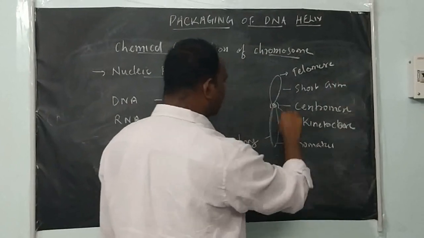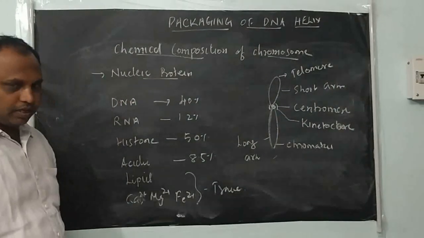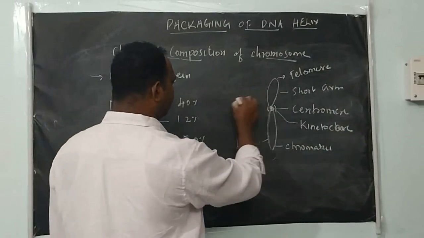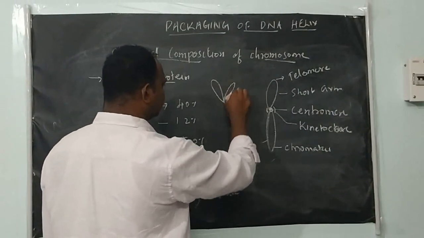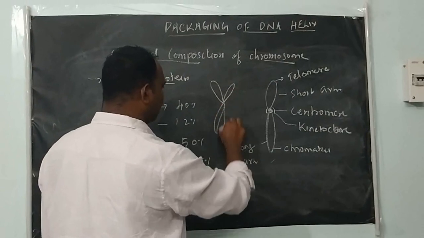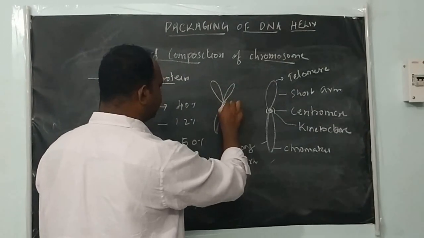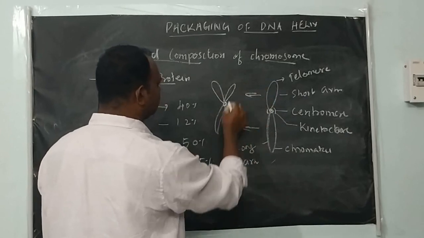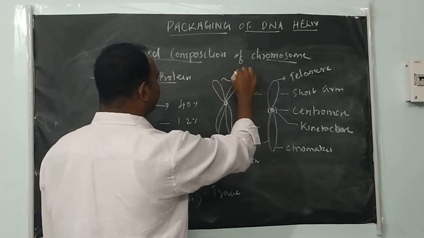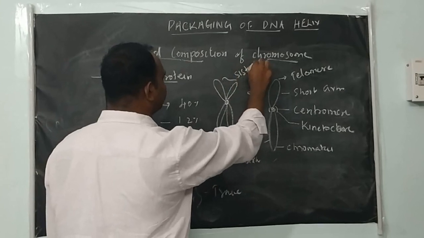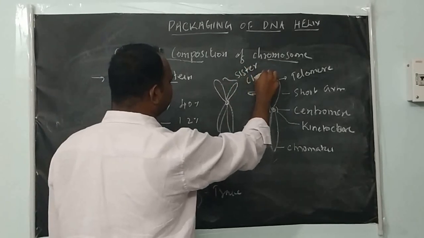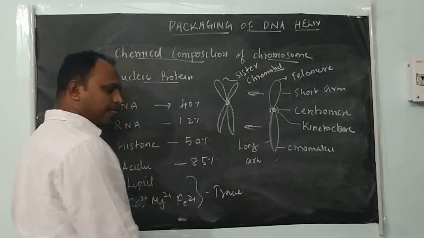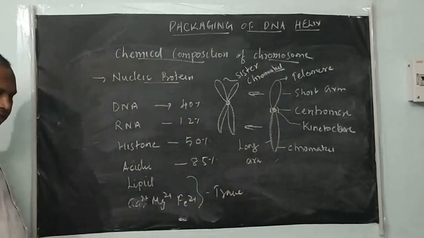During cell division, these chromatids split like this and remain attached to the same common centromere. The split chromatids are called sister chromatids. This is the structure of a chromosome, right?